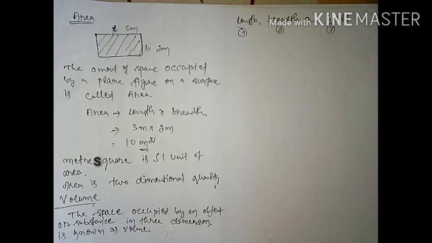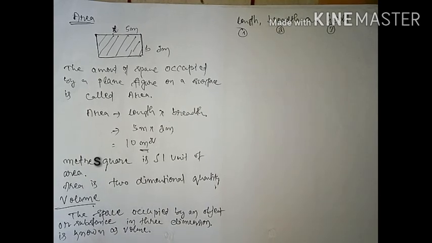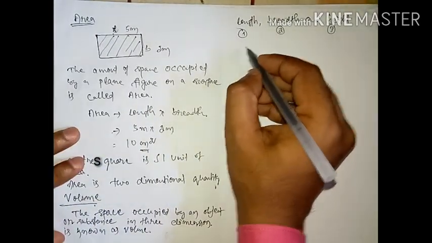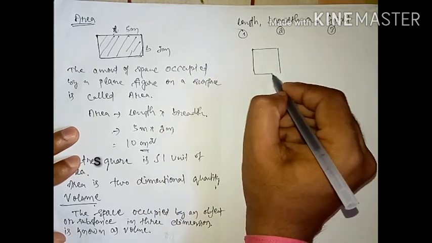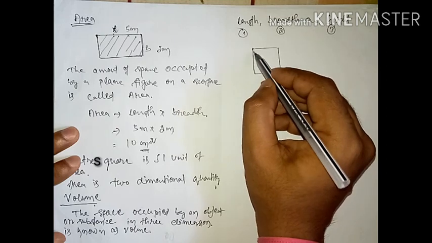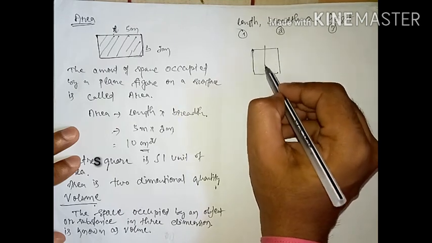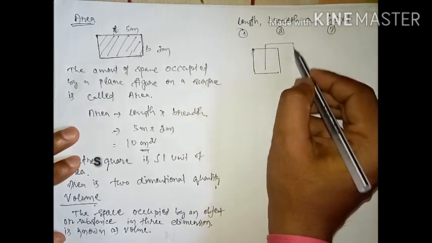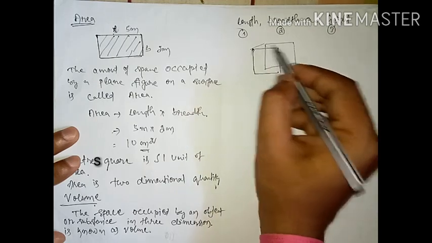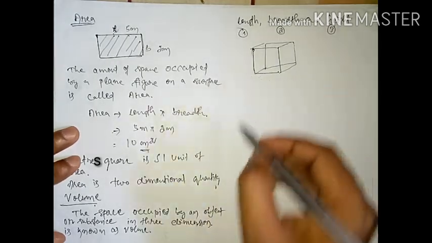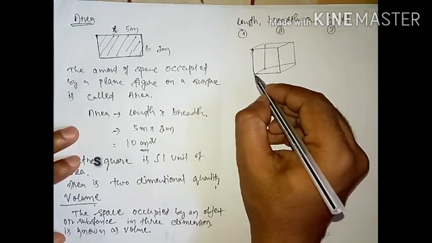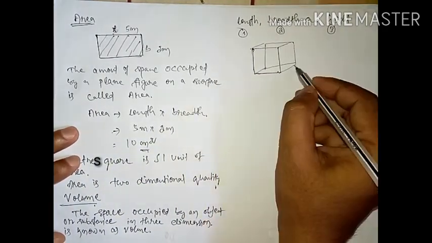So suppose one object is with us, this one is an object, and we are going to find out its volume. This one is a box. Suppose this one is your length and this one is your breadth.